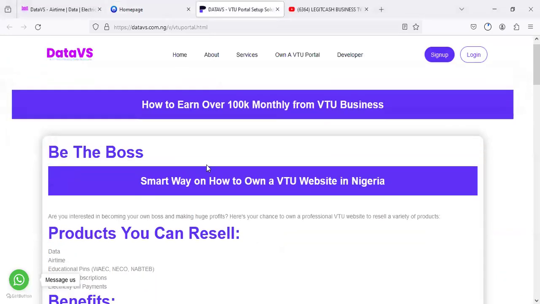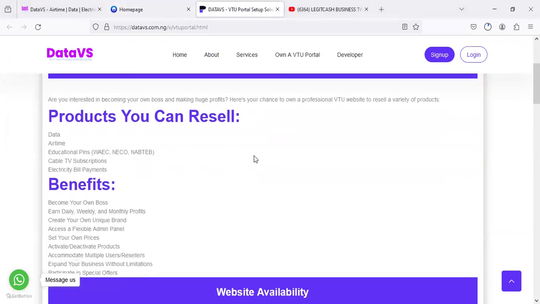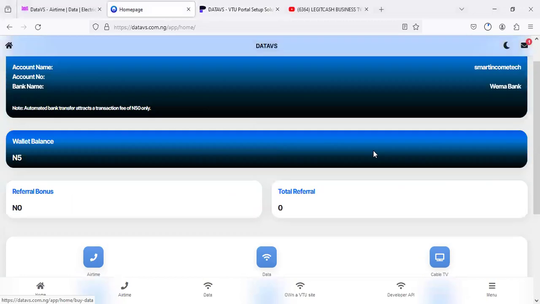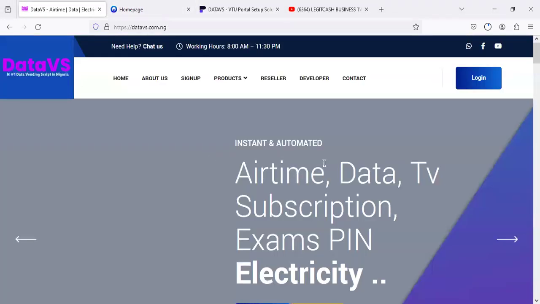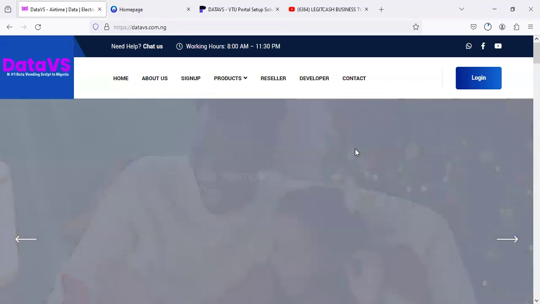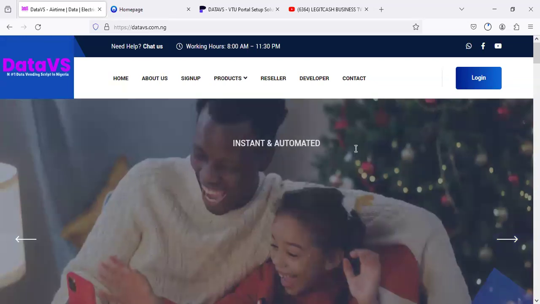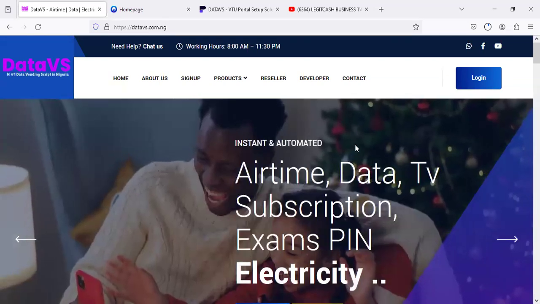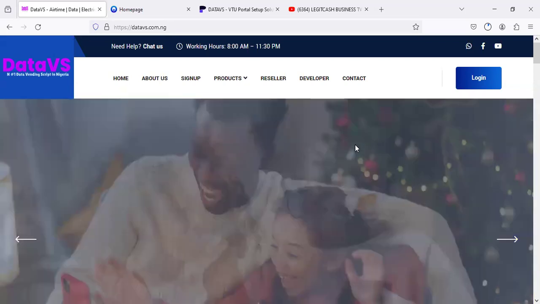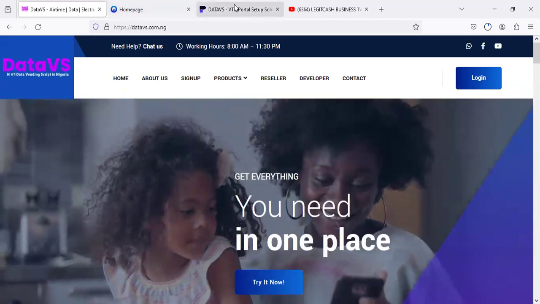Now you can be the boss, instead of using a particular site for reselling of the services. You can actually own a VTU website, just like what we are seeing here, though it's going to have a different look, not exactly like DataVS. Your landing page is going to be different. We're going to be making that kind of review in the upcoming series on this training on this platform. We're going to be showing you a typical example of how a reseller website will look. Not that you're going to have exactly what DataVS has as a landing page. Take that into consideration.